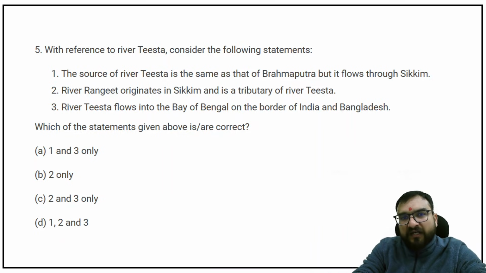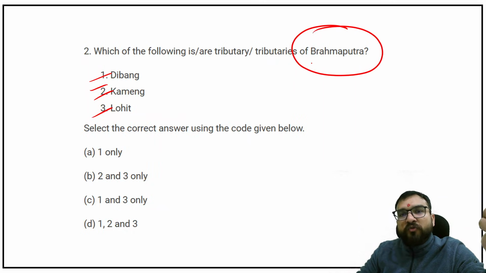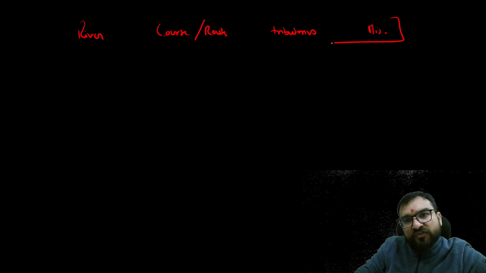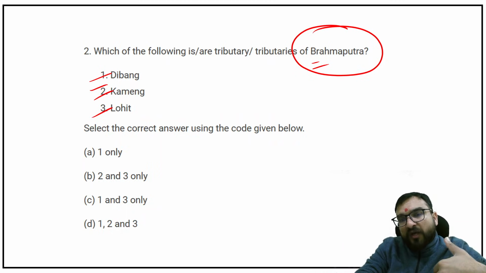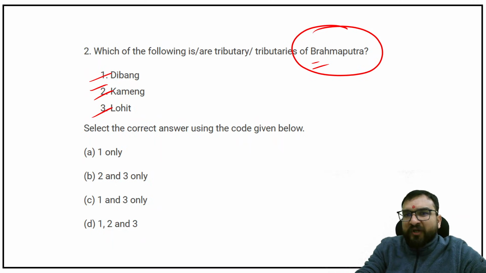If you see again a question on tributary, again a question on tributary. So you should know the tributaries of Brahmaputra, as I have told you in the earlier lecture. That's why for a river, their course route is important, their tributaries are important, and then miscellaneous facts. This should be your ultimate revision chart which you should make, right? But you have to do some elaborative work in the lectures right now. Those who are repeating these sessions again can watch at 1.5x speed, but those seeing it for the first time, 1.25 or 1.5 will be fine for you.